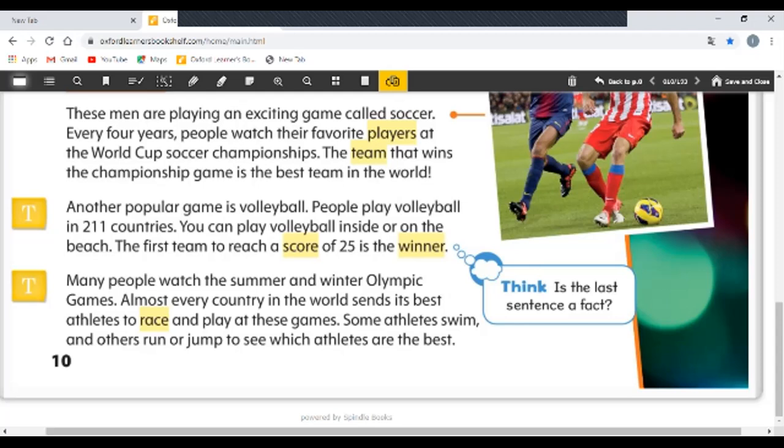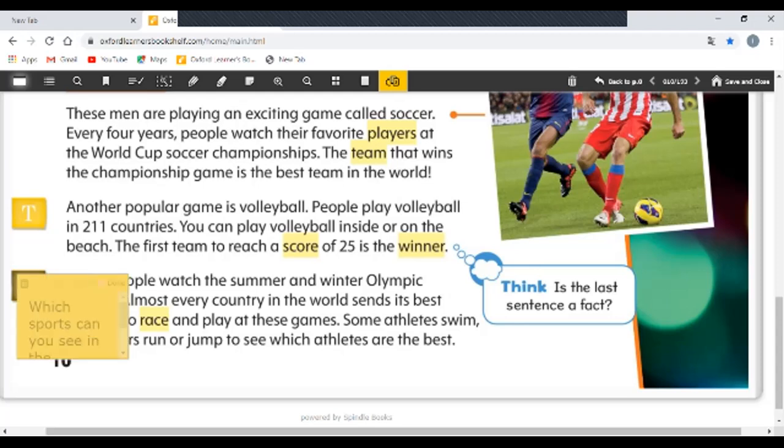Now it says, think: is the last sentence a fact? Some athletes swim and others run or jump to see which athletes are the best. Do we have some athletes think? No. So it's a fact because this is not an opinion. This is a fact that athletes swim and run or jump to see the best one.